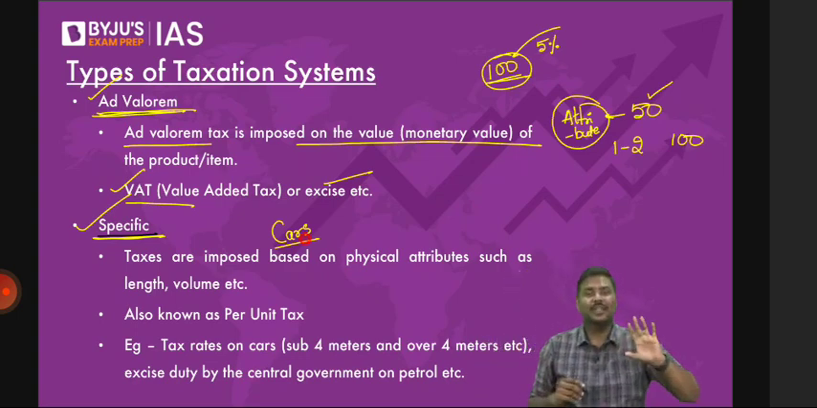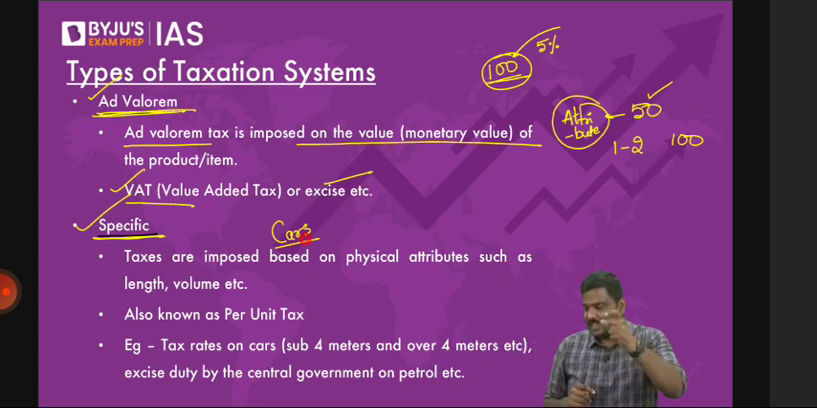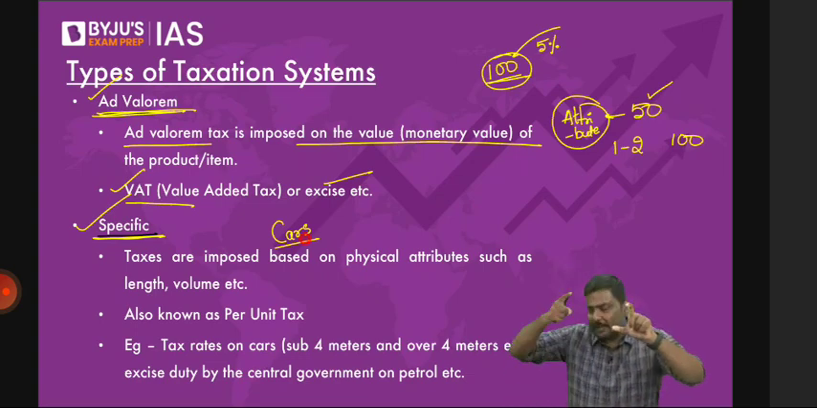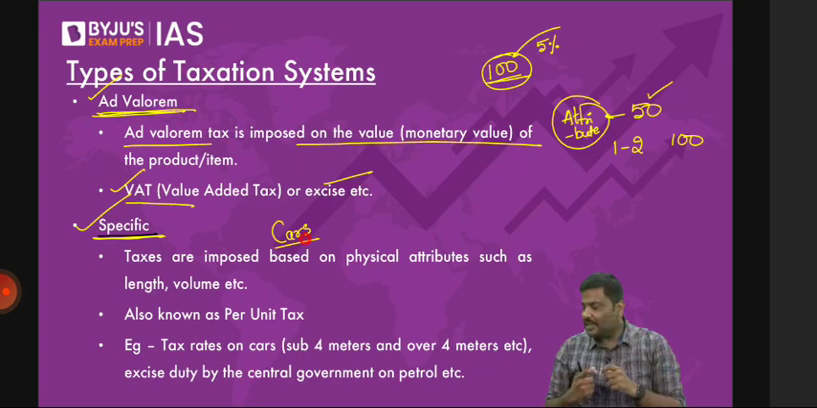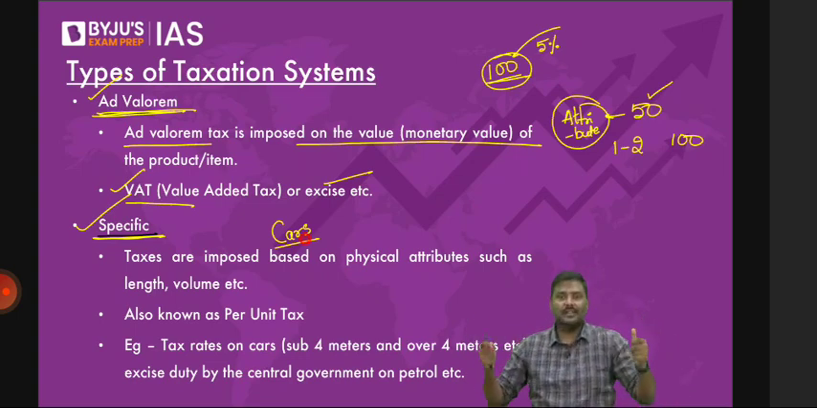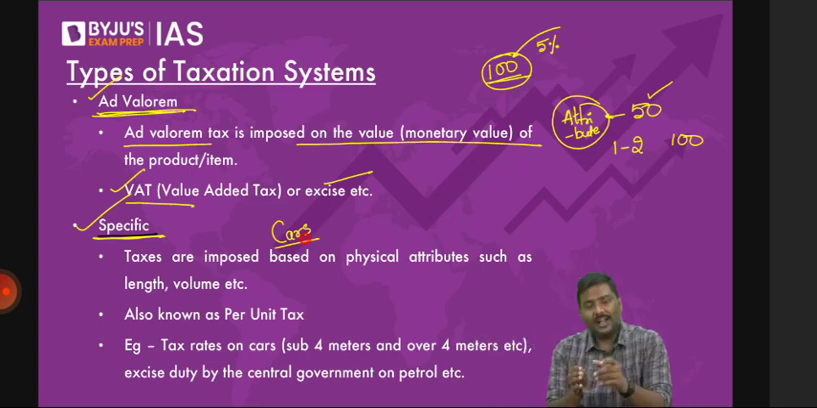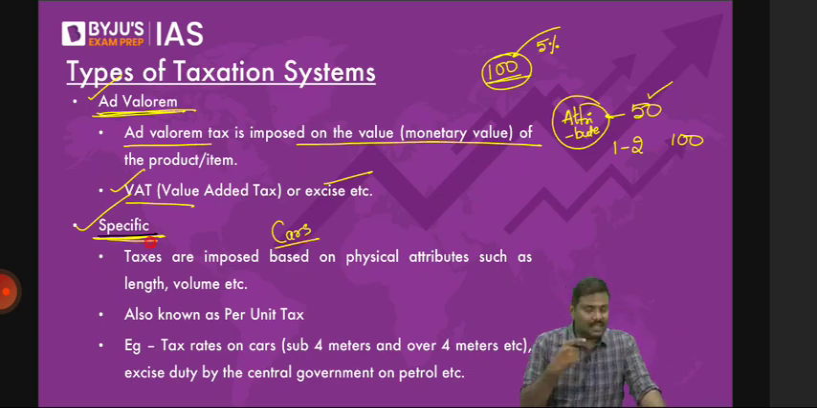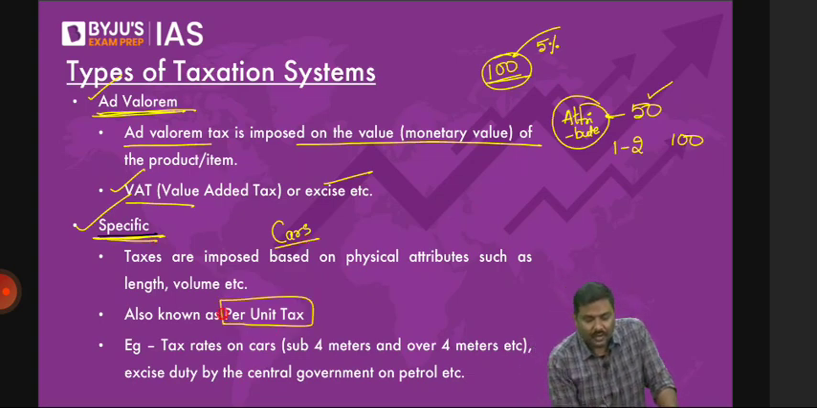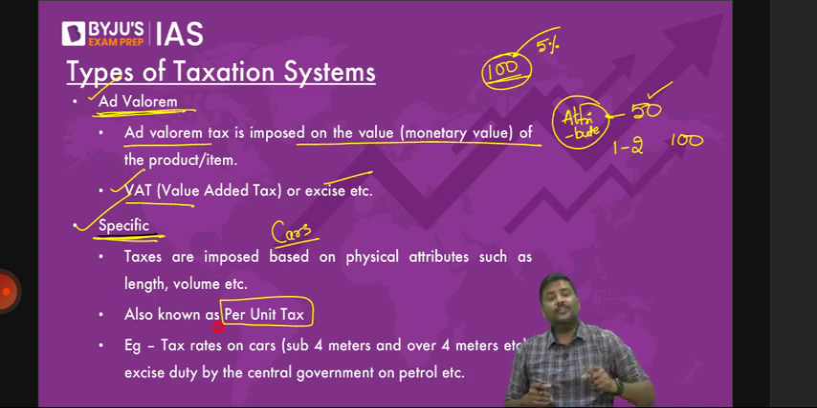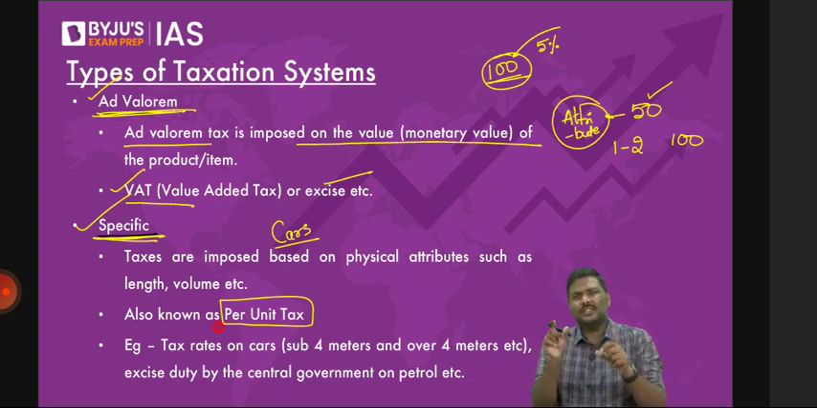Cigarettes. Tobacco product. Even on cigarettes, based on the length of the cigarettes, the government has the practice of imposing taxation. So whenever the government will impose a tax on the physical attributes of the product, that is length, height, volume, etc., these are referred to as specific taxes. And these are also referred to as per unit taxes, or per unit taxation. Why? Because we are focused on the unit of measurement. We are worried about the unit of measurement.